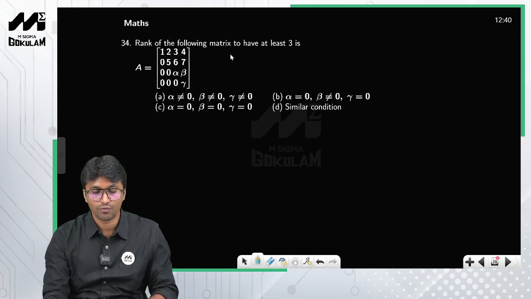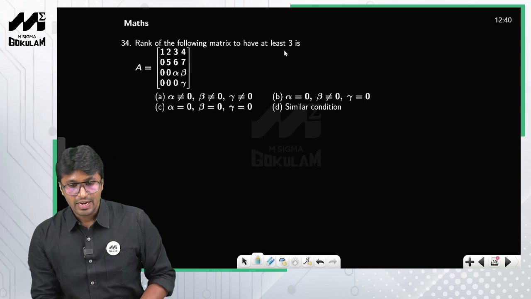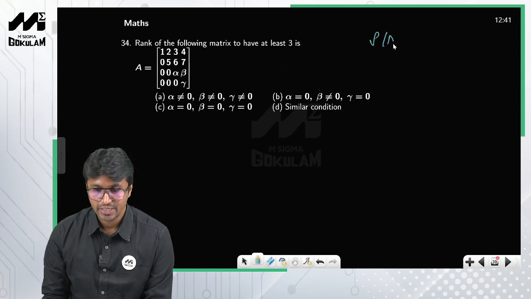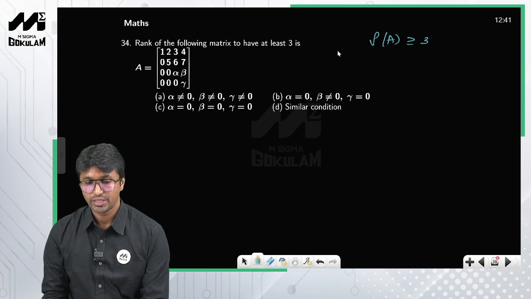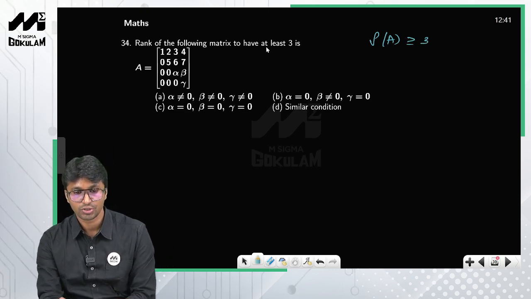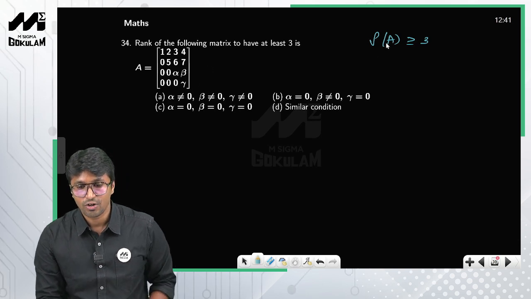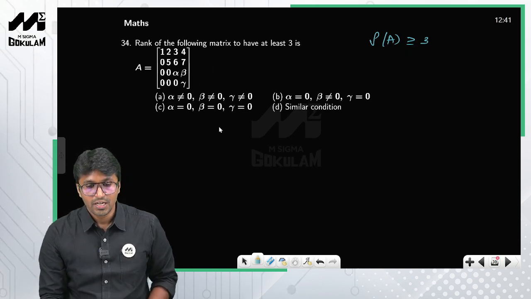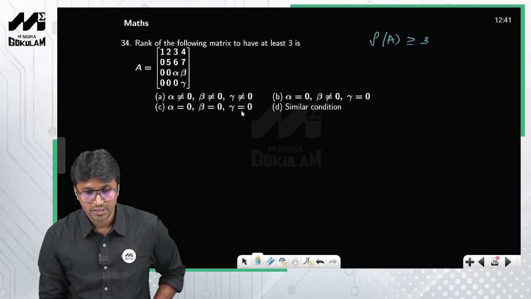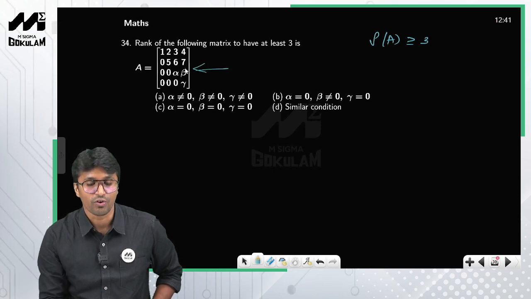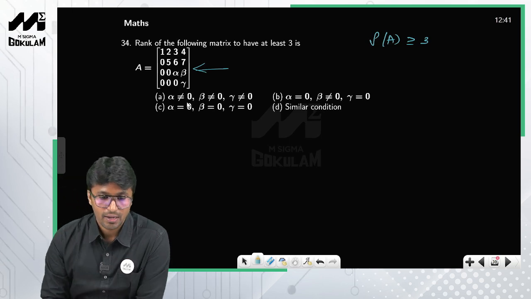The rank of the following matrix is to be at least 3. So the rank of this matrix A should be greater than or equal to 3. For what values of alpha, beta and gamma will the rank of this matrix be at least 3? Now we will check the condition. Look at this one. If all the 3 values are non-zero, the matrix is already in echelon form, so you don't have to reduce this. All you need to do is check the options.